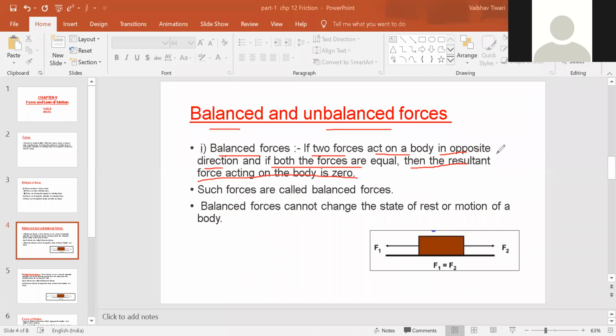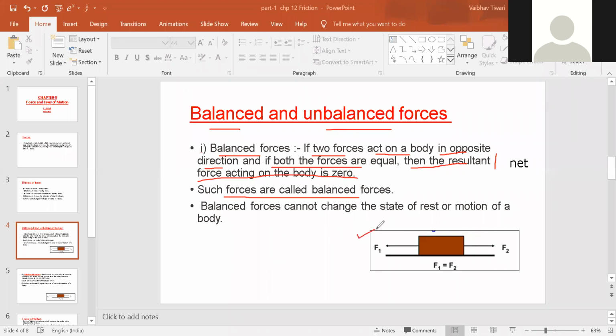Either we can say resultant force, or we can also say the net force, the net force acting on the body. Both words mean the same thing. So if such forces are acting which are opposite in direction and equal in magnitude, then such forces are called balanced forces, right?